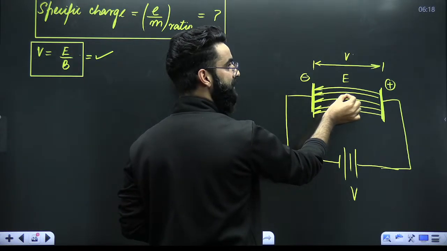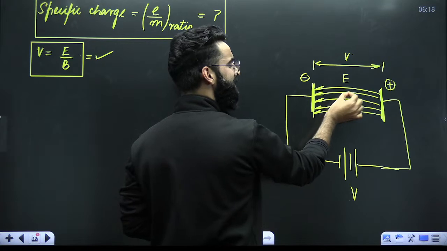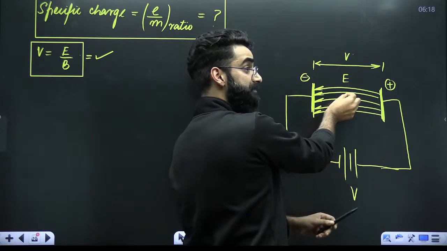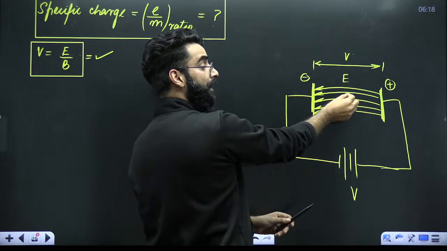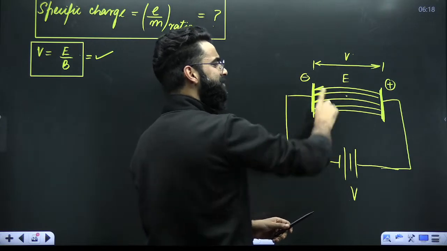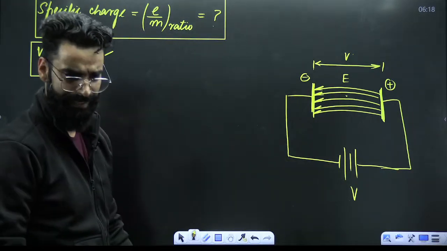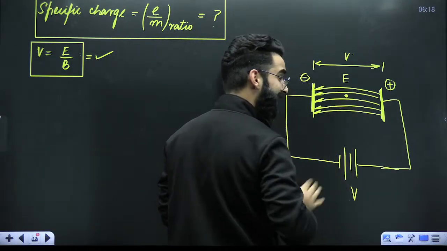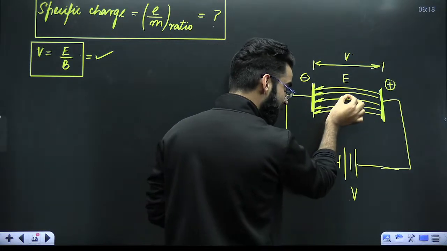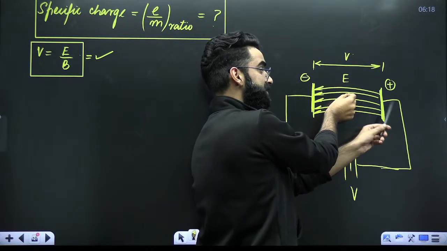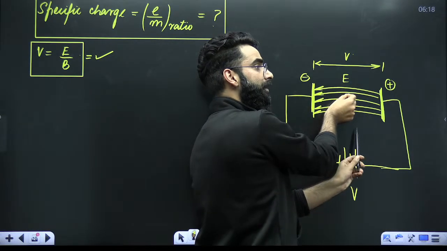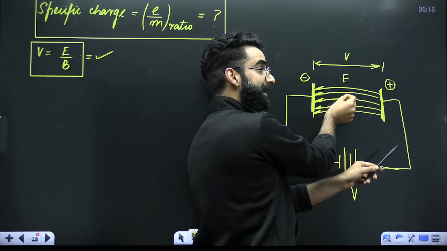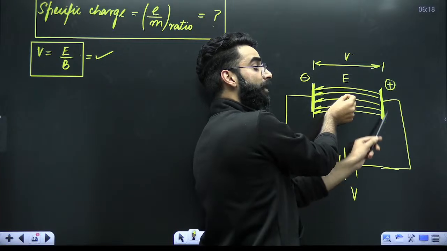Can I say this electron in this field will be experiencing a force towards the positively charged plate? Absolutely. And if I by chance leave this electron, it will move towards the positively charged plate. Imagine, it is hypothetical, you're holding this electron here. This plate will try to attract the electron towards itself, but I'm holding the electron, though the electron would want to go towards the positively charged plate.